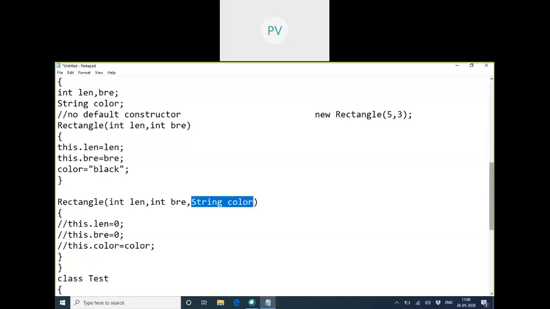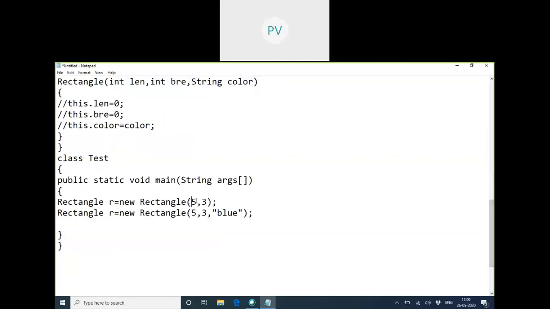So I am able to create the same rectangle in two ways. One is with 5 length, 3 breadth, and the color is black. I didn't mention the color here because it's already mentioned internally in the constructor. So it will choose the first constructor, which will set the color as black. But if you want, you can give a specification of length, breadth, and the color as well. Now this rectangle will show you the color blue along with length as 5 and breadth as 3.